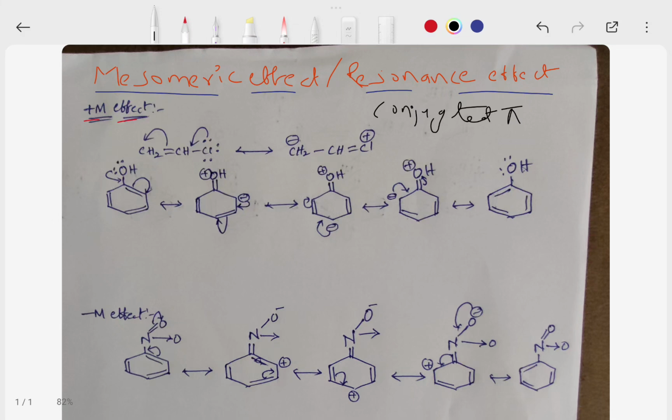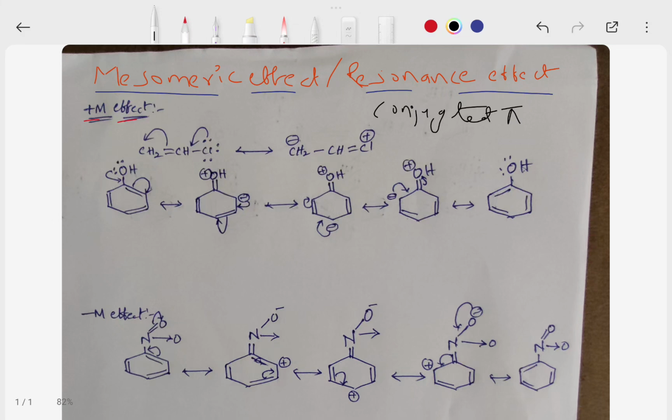The flow of electrons from one part of a conjugated pi system to another, caused by the phenomenon of resonance, is called resonance effect or mesomeric effect.